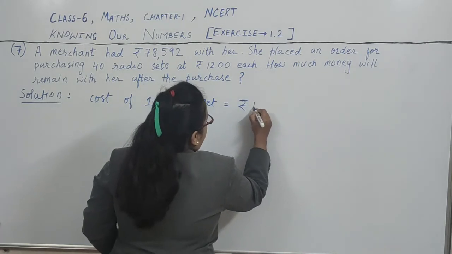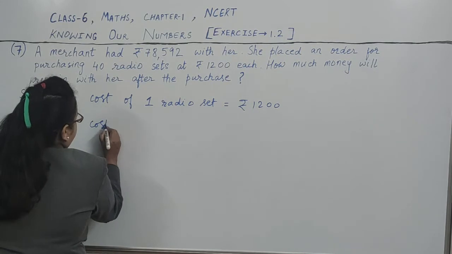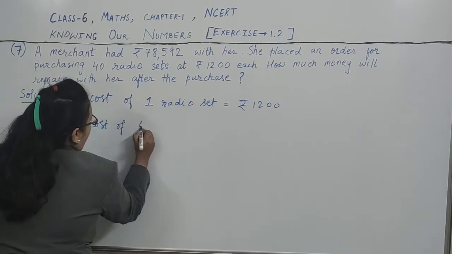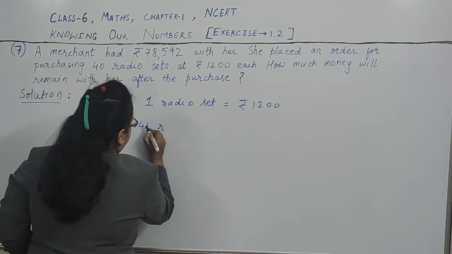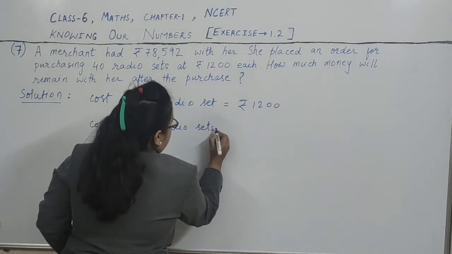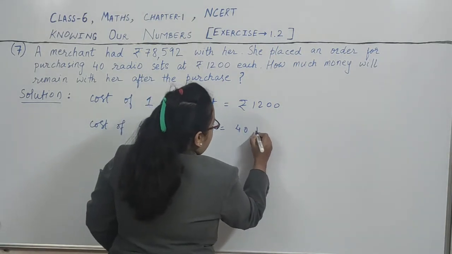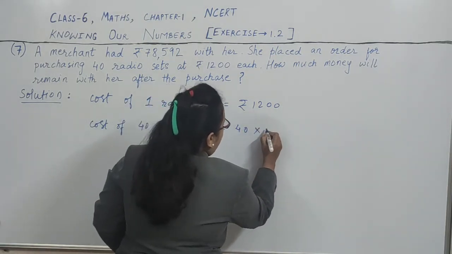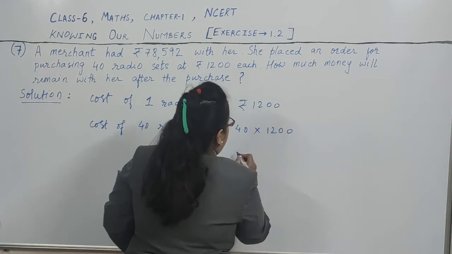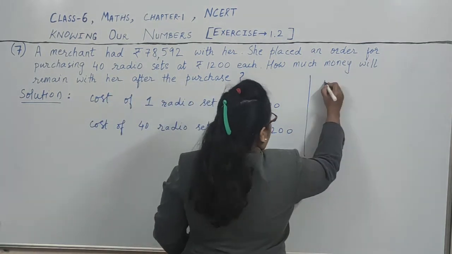Rupees 1200. So cost of 40 radio sets will be how much? Cost of 40 radio sets will be 40 into 1200. So it will give how much? 40 into 1200. How will we find?